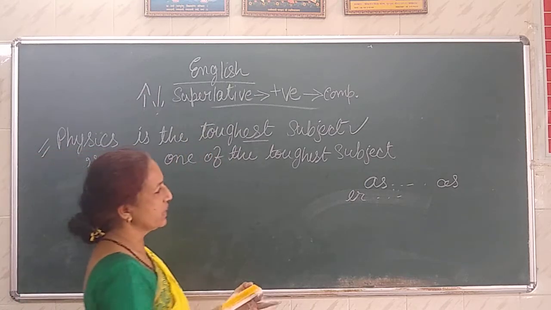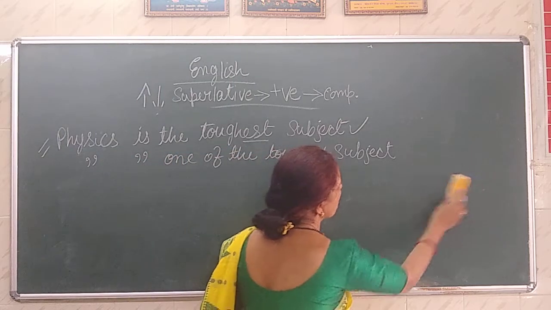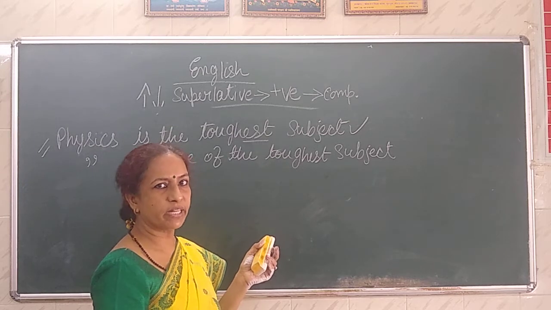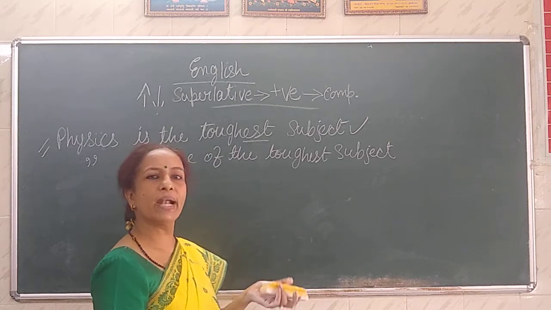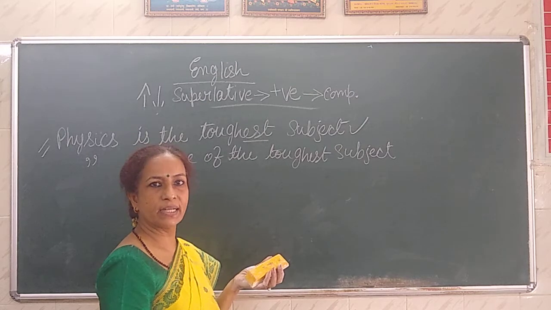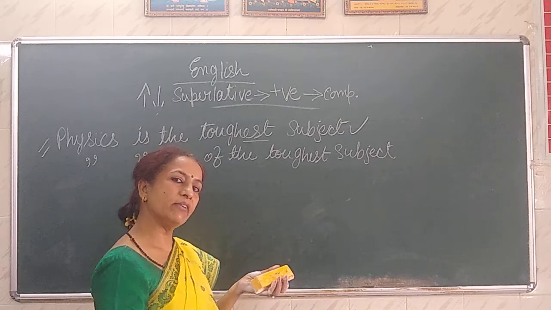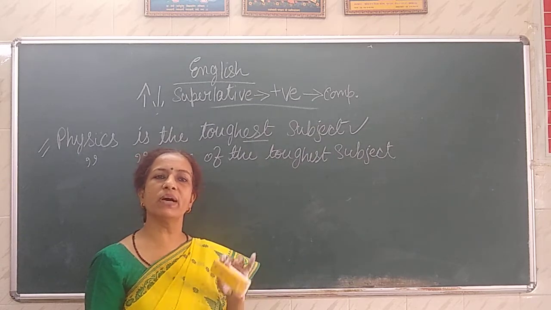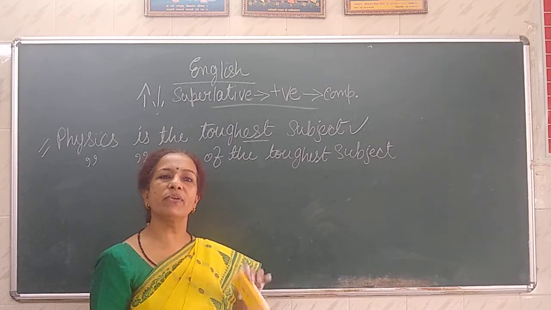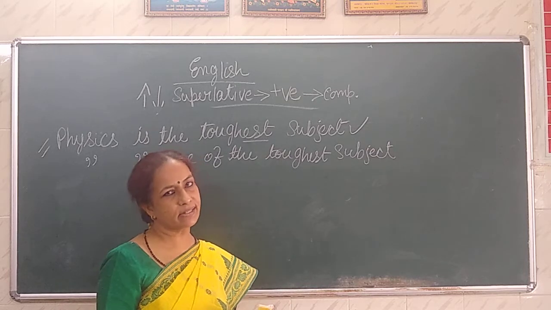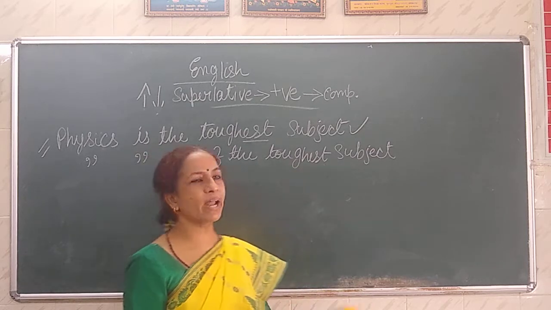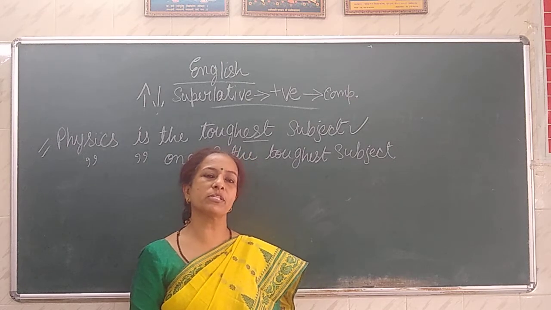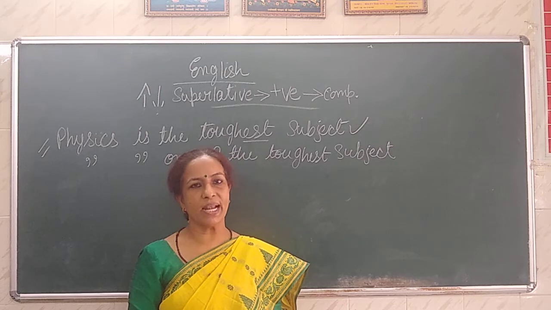These are the degrees. You will be asked also to use very few. That means you have to make it positive degree. If it is asked that use no other or use many other, that way also instructions would be given. So going with the word, you should understand which degree you have to change the sentence into. So I have tried to explain to you in the easiest way possible, and I hope you have understood it.